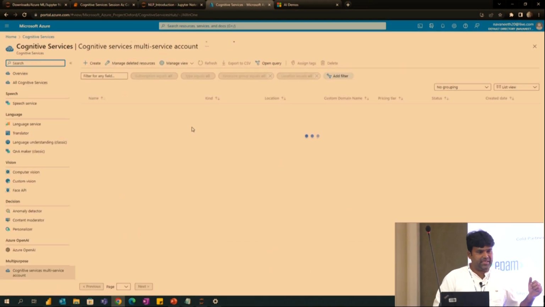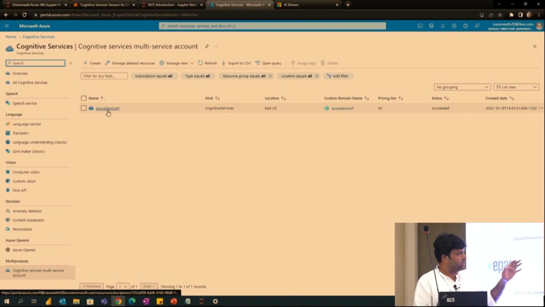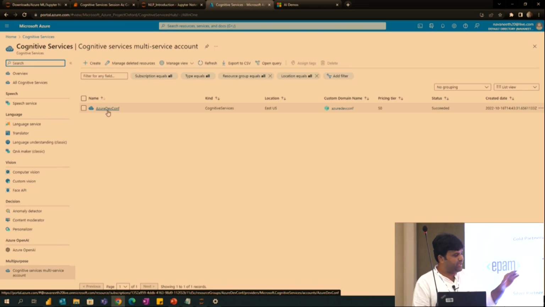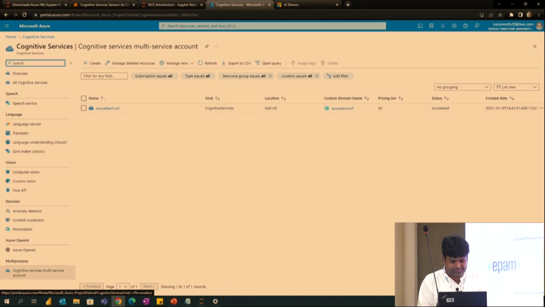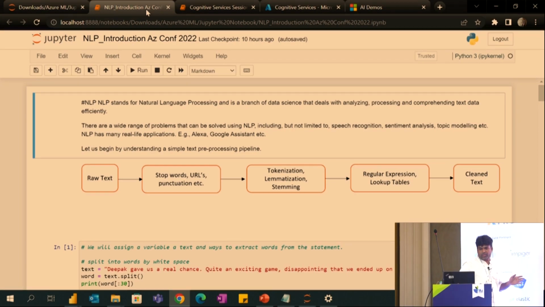Then you can, it is similar to creating any service. For example, I have already created the multi-service account, so I can use that for this demo. Yeah, so now I will talk a bit about NLP.